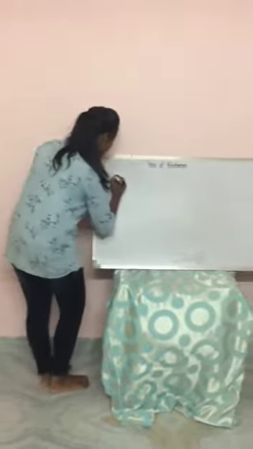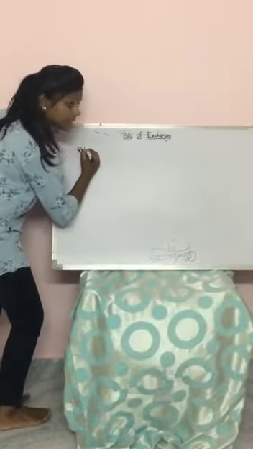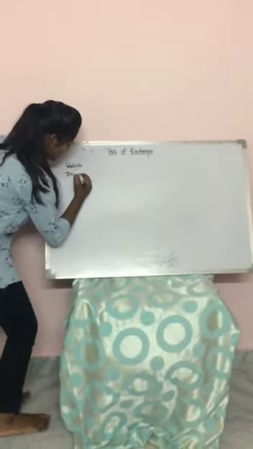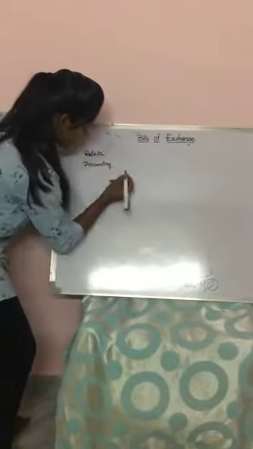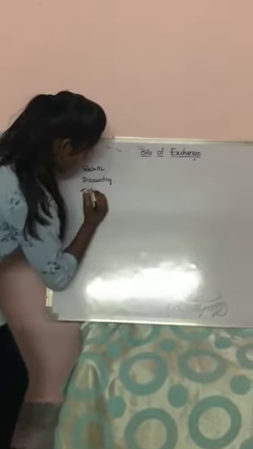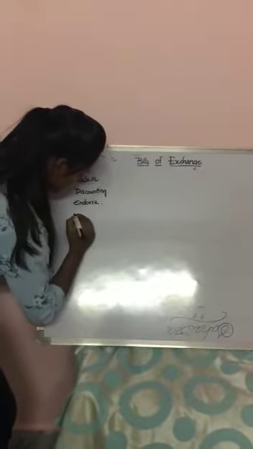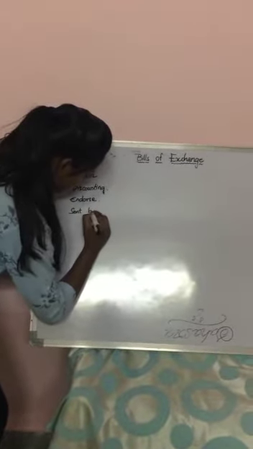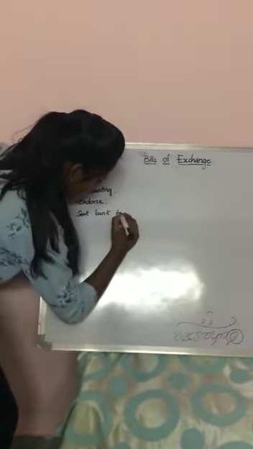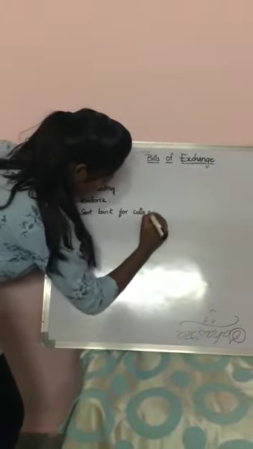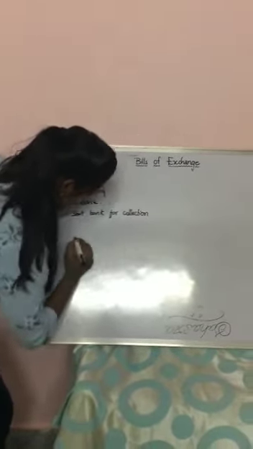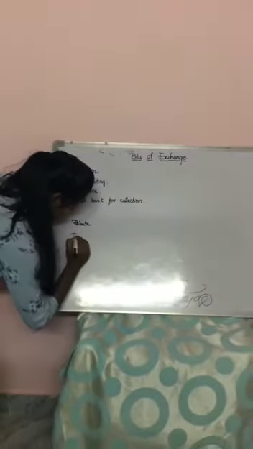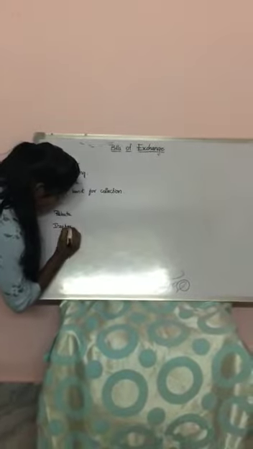Those are retire, discounting, endorsement, send to bank for collection, rebate, insolvency.